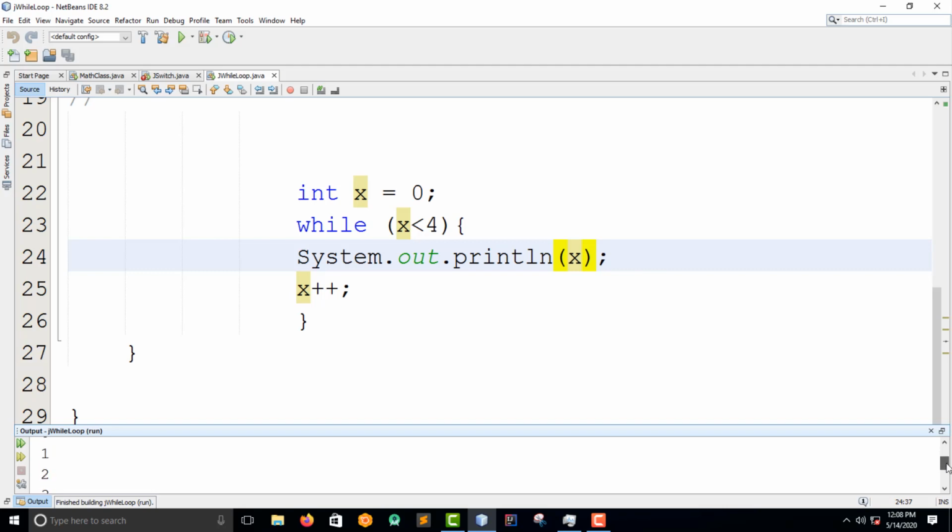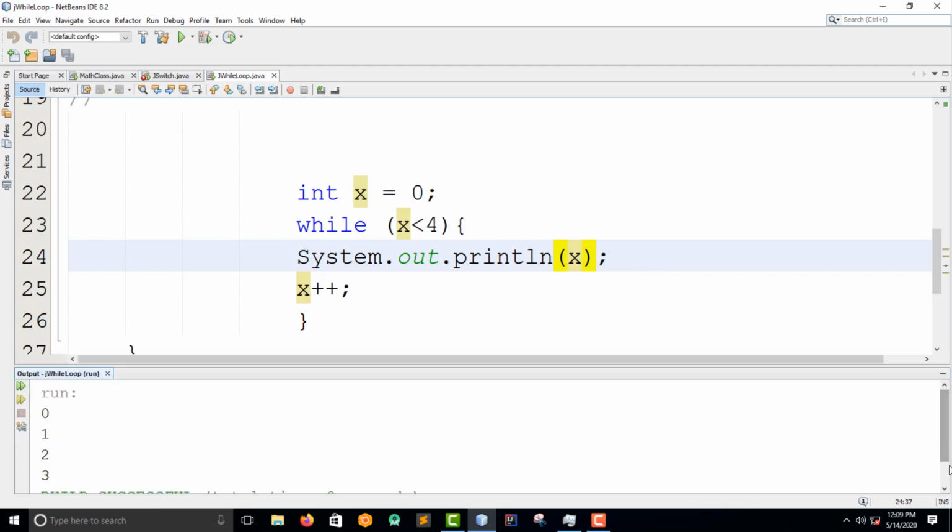So guys, you can see here. Let me expand this. We have 1, 2, 3. That is it. We don't have 4. What it actually did is that it printed 0 first. So x was 0, right? So it had to print. And then it said while x is less than 4, so it printed this 0, and then checked if 0 is less than 4. Then it really checked. So it printed 0, and then it went back and incremented. This is to show that it increments.